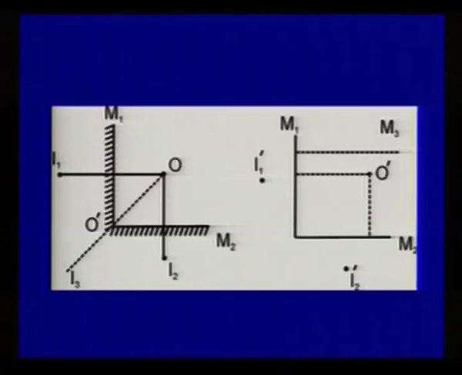You can see this in a diagram. Here there is a diagram where we have taken two adjacent walls of the room as mirrors. So the number of images in the first diagram, you can see, is 3, because the angle between them is 90 degrees. 360 divided by theta is 4, minus 1, because one image of object O formed due to mirror M1 and another image formed due to mirror M2 coincide.